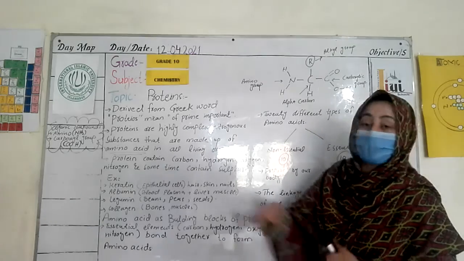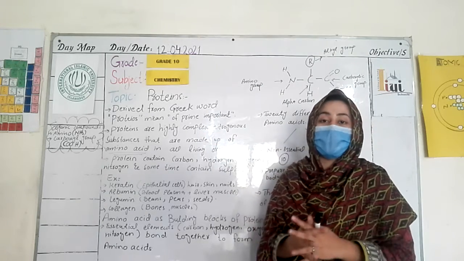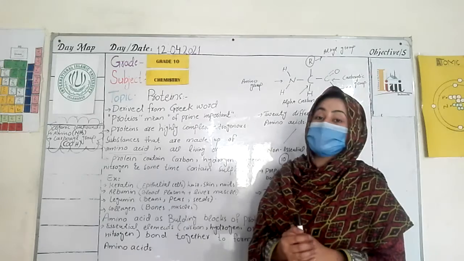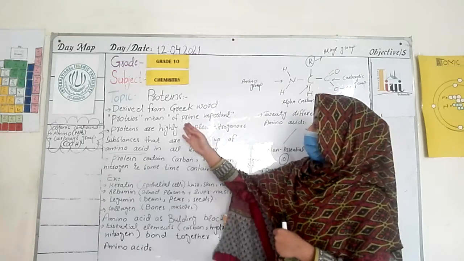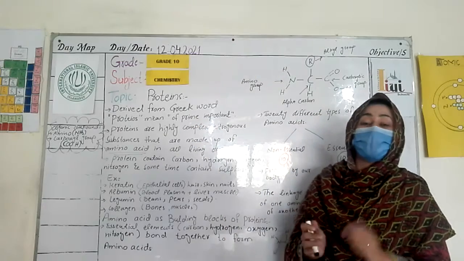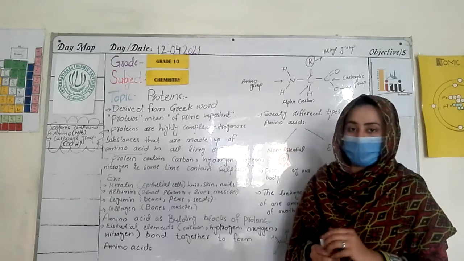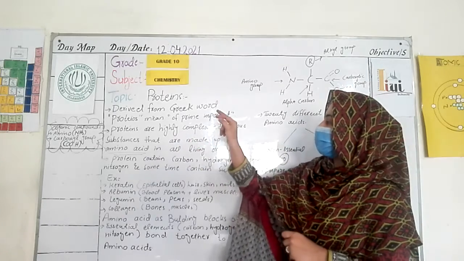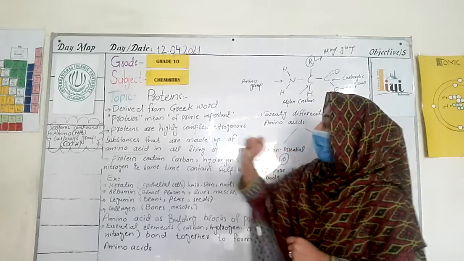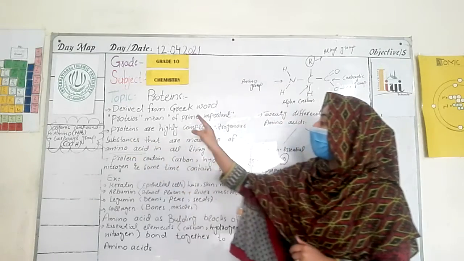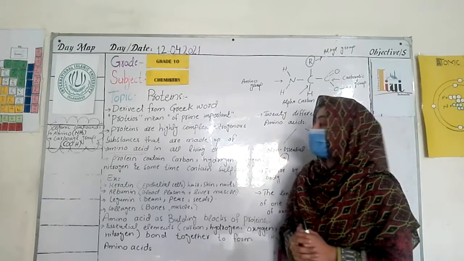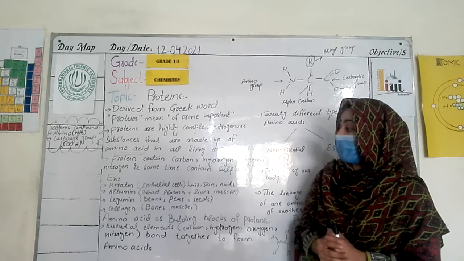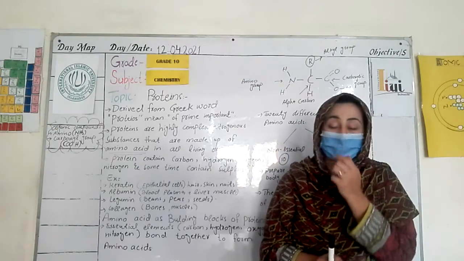So what is protein? Protein is derived from a Greek word, proteus, which means prime important. What is prime important? Prime important means the most important. So proteus means prime important. And what is protein? Proteins are highly complex nitrogenous substances that are made up of amino acids in all living organisms.